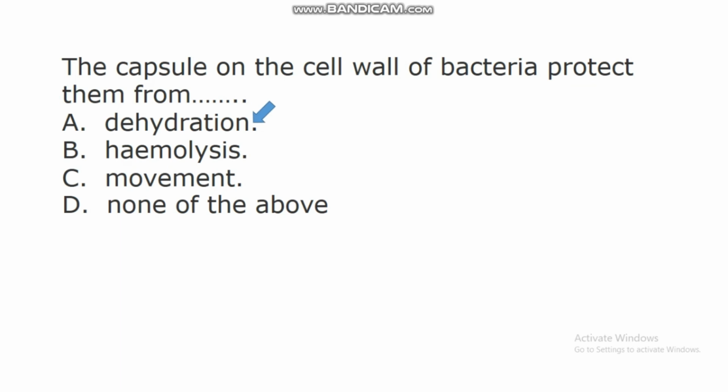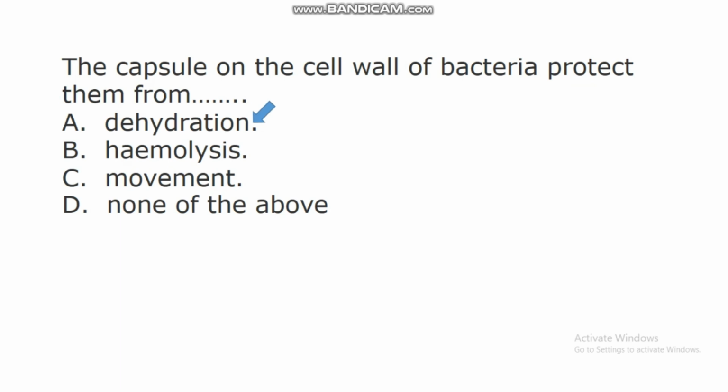Studies have shown in bacteriology that bacteria have cell walls, and this cell wall contains a capsule.